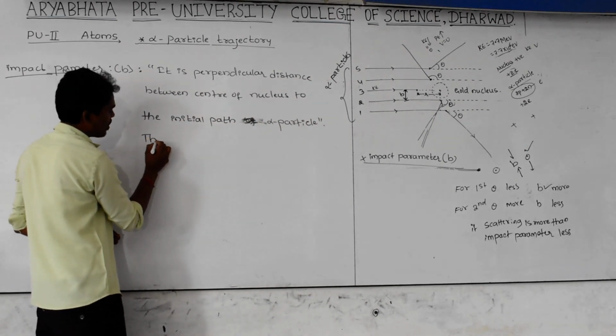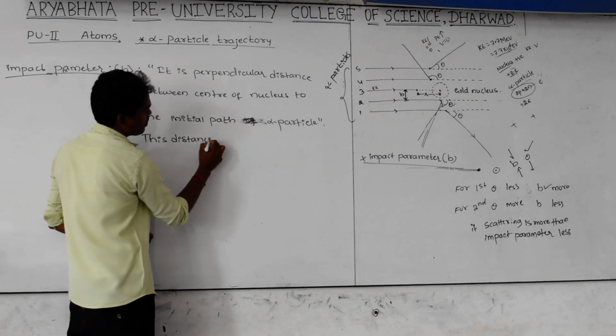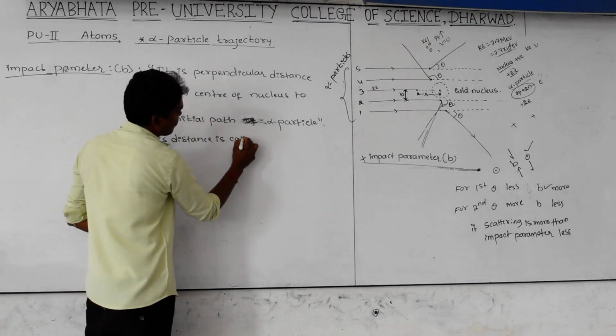This distance is called the impact parameter.